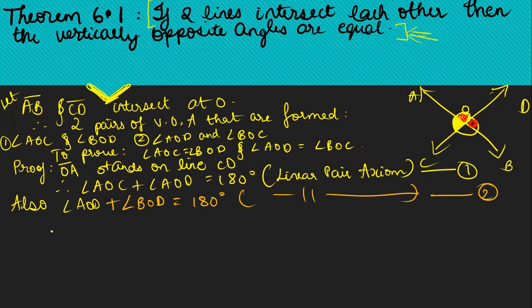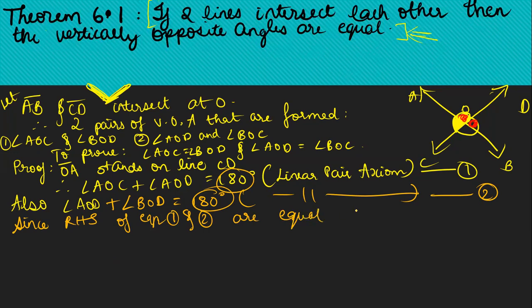Now, since the RHS of both the equations are equal, since RHS of equation 1 and 2 are equal, equating the LHS of equation 1 and 2, what do we have?